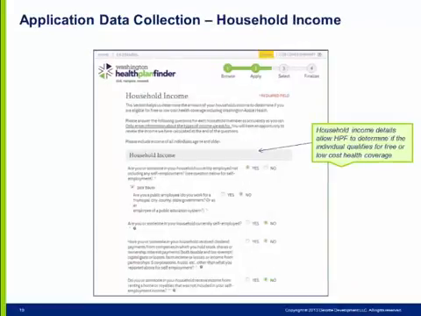Next, the primary applicant will answer a series of questions around their household income, such as which household members are employed, is the primary applicant a public employee, is anyone in the household self-employed, does anyone in the household receive dividend payments, or does anyone receive income in the form of rent or royalties.